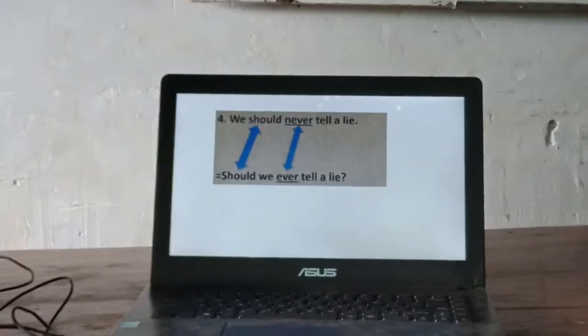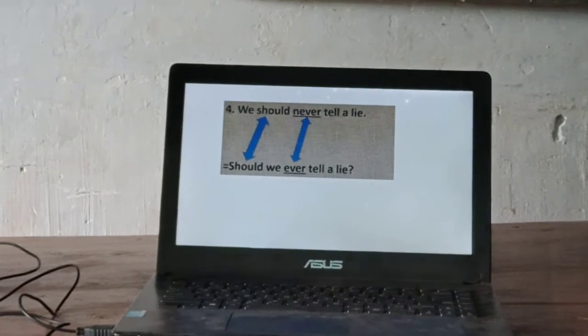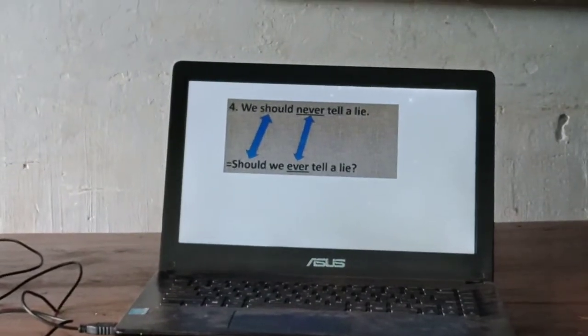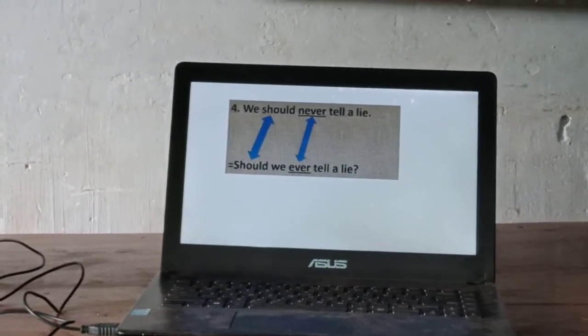So in this way, if we find any auxiliary verb or modal verb in the sentence, then we have to bring the auxiliary verb or modal verb to the beginning of the sentence. Then we have to check whether we should add not or omit the negative from the sentence.